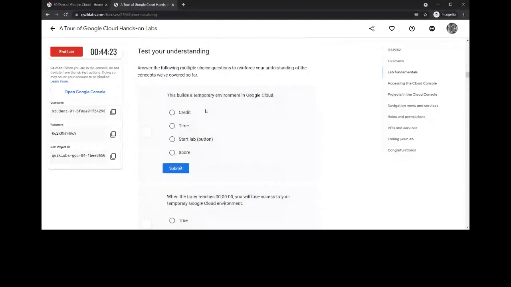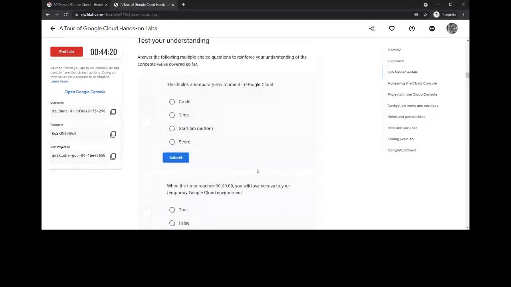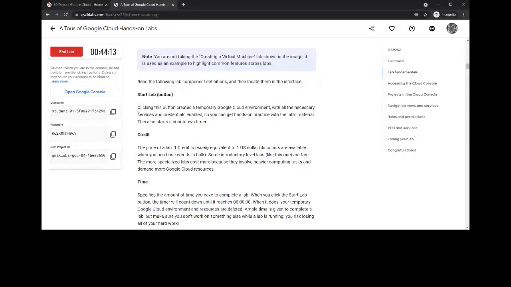Every answer to the questions mentioned here is in the documentation section. When we see the Start Lab button, clicking it creates a temporary Google Cloud environment with all the necessary services and credentials enabled, so you get hands-on practice with the lab's material.